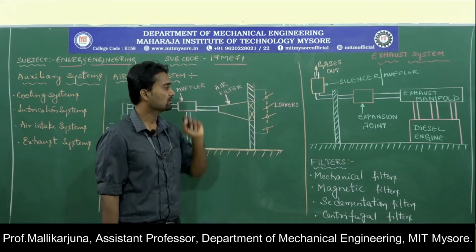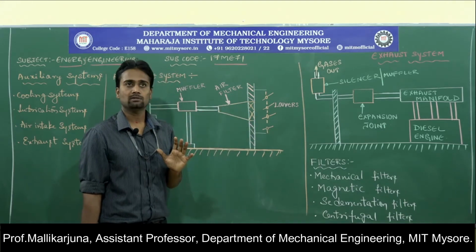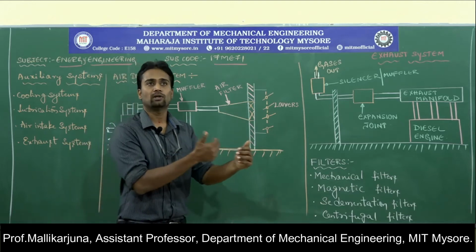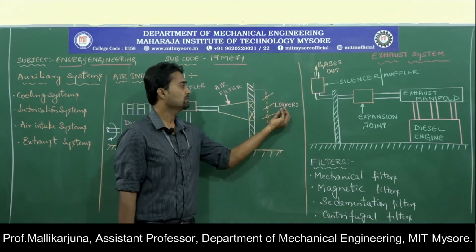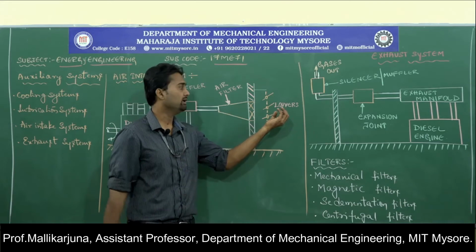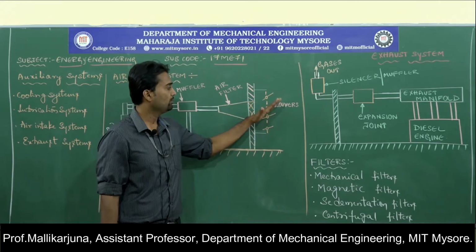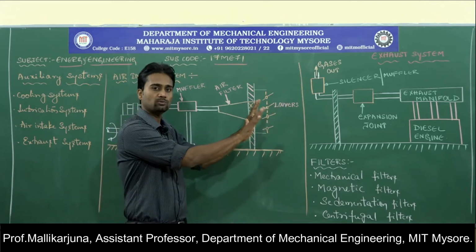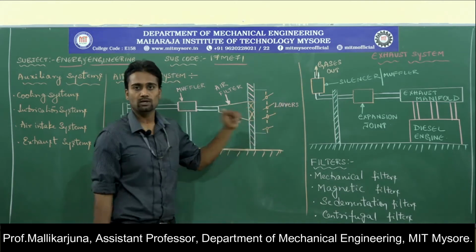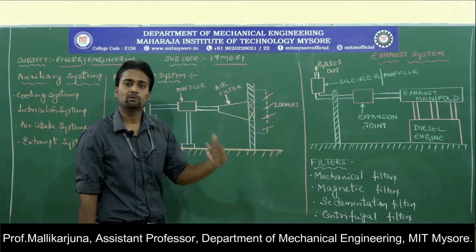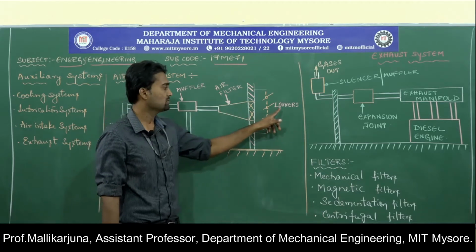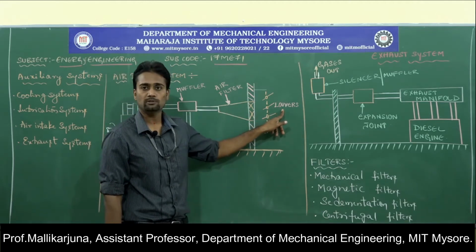These louvers are needed because, if air has huge velocity, if that huge intensity of air is going to enter into the system, then it may affect it. So, with the help of louvers, by altering the louvers position, we can reduce the velocity of air to a certain extent. That is one such function of louvers.